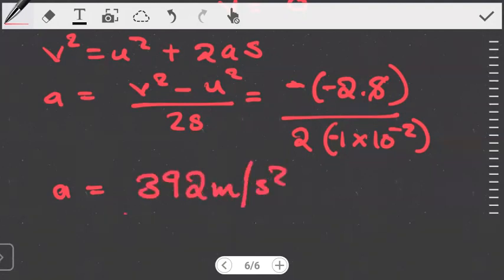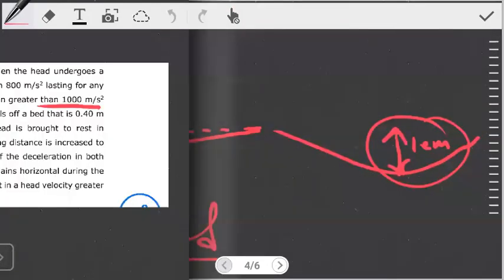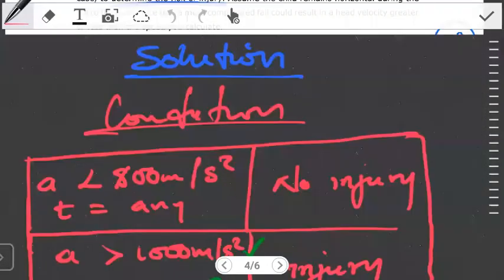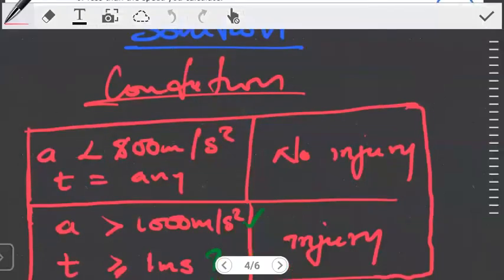If we go back to the conditions, you should quickly notice one thing. The conditions said if the acceleration is less than 800, it doesn't matter what the time is, no injury is going to occur.